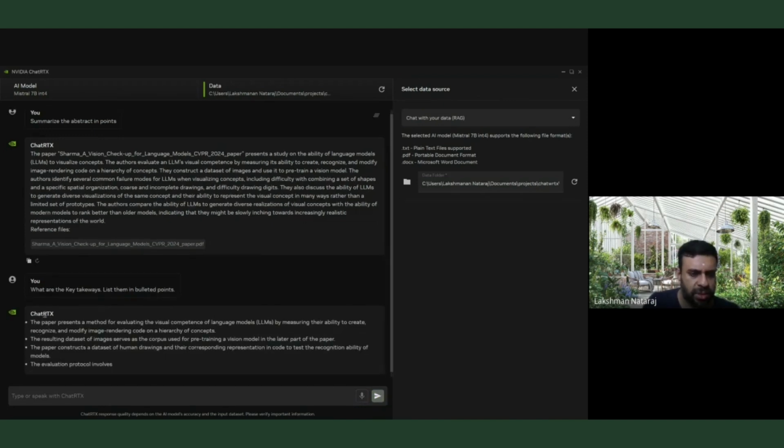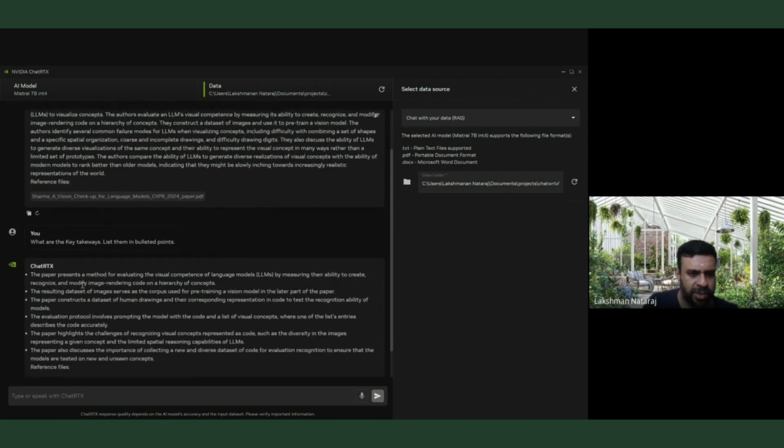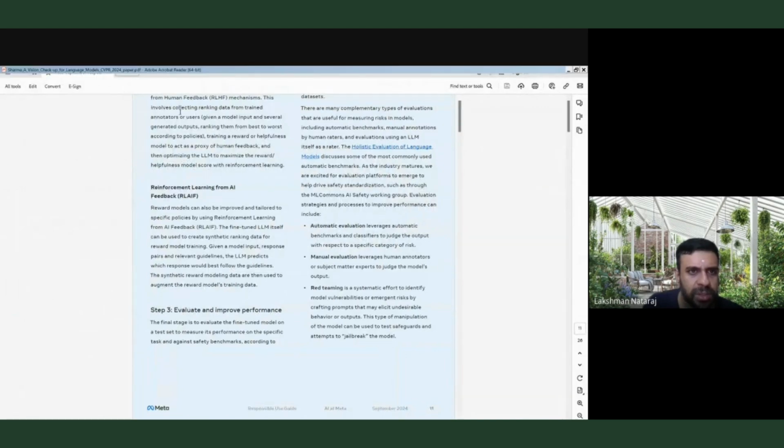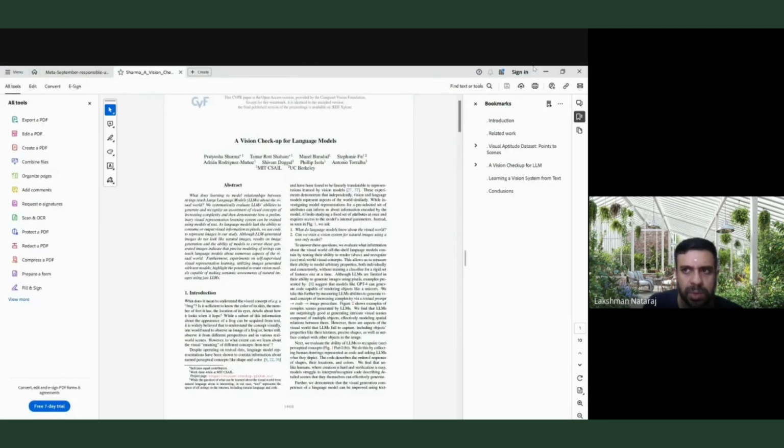So you can see how it's listing it out. The paper presents a method for evaluating the visual competence of large language models by measuring their ability to create, recognize, and modify image rendering code. You can also see that it's pointing to the source here. So if I click on this, it'll actually load this page up, and you can see that it's loading this in Adobe PDF.